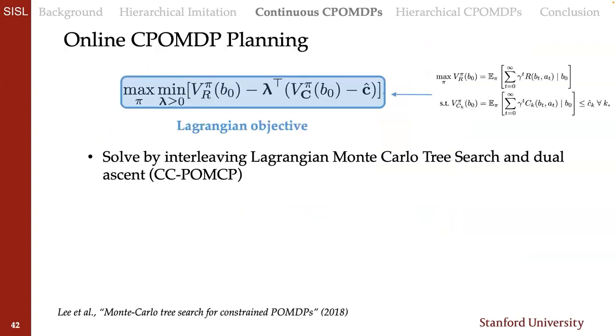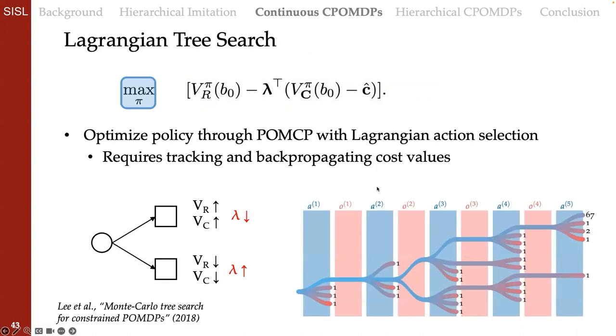So to do CPOMDP planning online, one previous work formulated the constraints into a Lagrangian, so shown here, and then solved this primal problem by interleaving Lagrangian Monte Carlo tree search and dual ascent. And I'll go into really quickly, at a high level, what those are. The Lagrangian tree search component says to fix those dual parameters, so lambda, and try to optimize the policy through Monte Carlo tree search, specifically through partially observable Monte Carlo planning, and using a Lagrangian action selection heuristic.